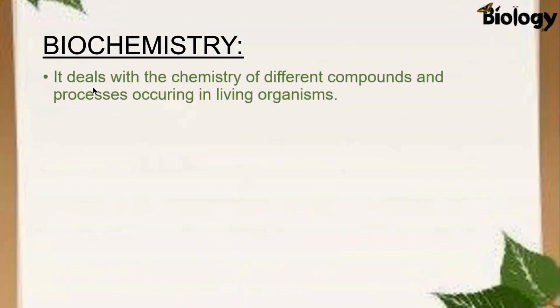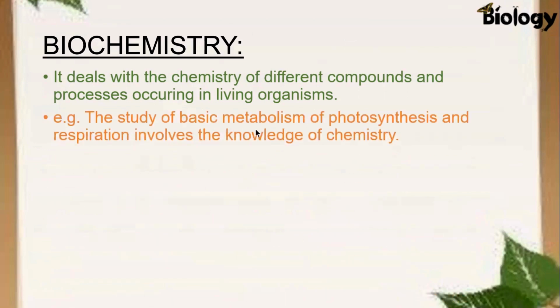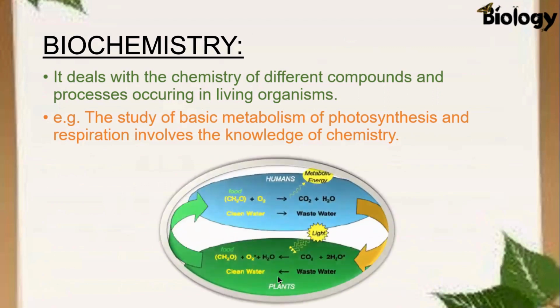The next branch is biochemistry. This branch deals with the chemistry of different compounds and processes occurring in living organisms. For example, the study of the basic metabolism of photosynthesis and respiration involves the knowledge of chemistry. Here in this diagram, in the case of plants, when our raw materials are water, carbon dioxide, and sunlight, after the reaction, the products are water, oxygen, and food in the form of glucose. Then the process is photosynthesis.